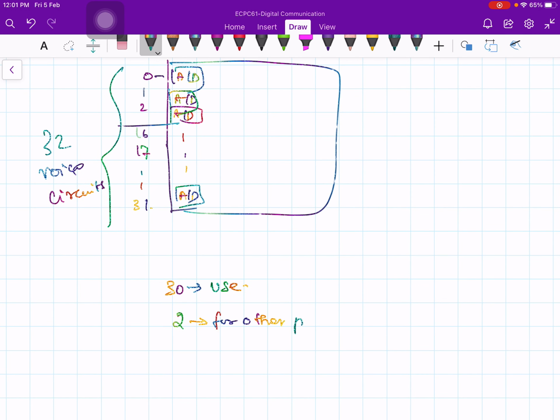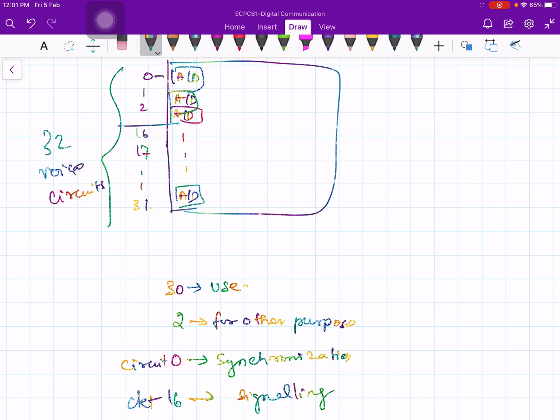Like circuit 0 is reserved for synchronization purpose. I will tell you what we mean by synchronization. And circuit or slot 16 is used for what is called signaling information, to carry the signaling information.